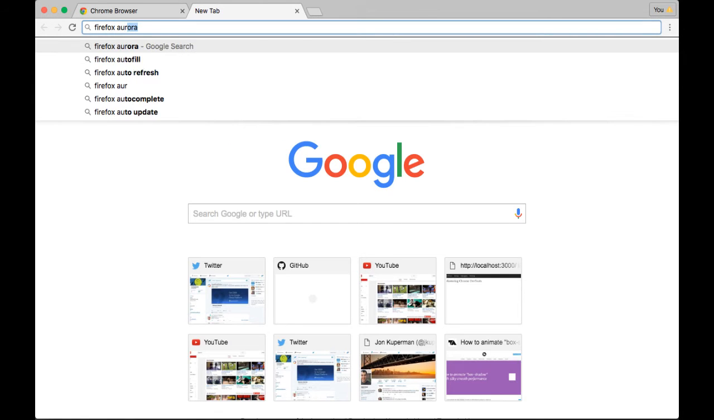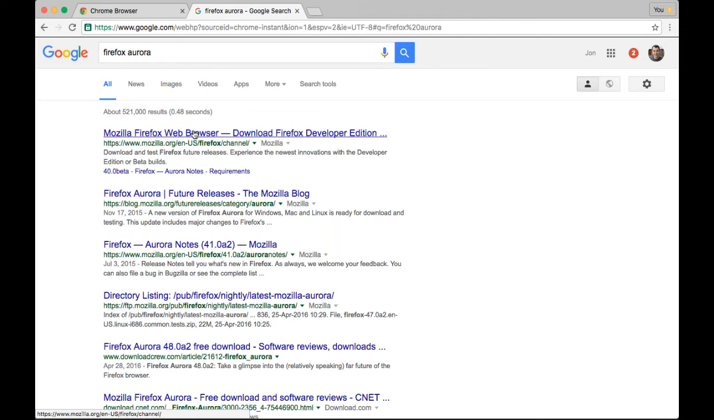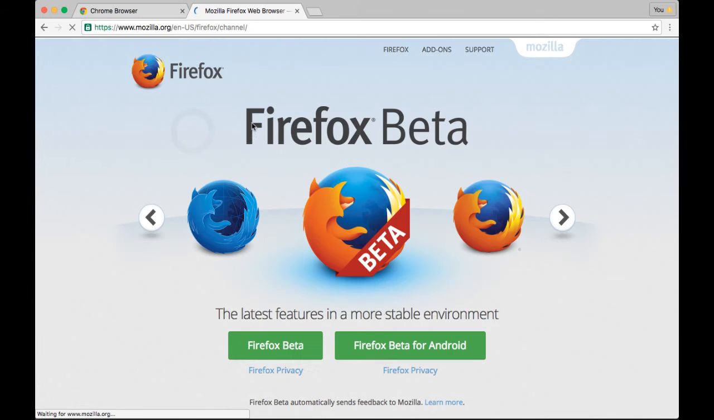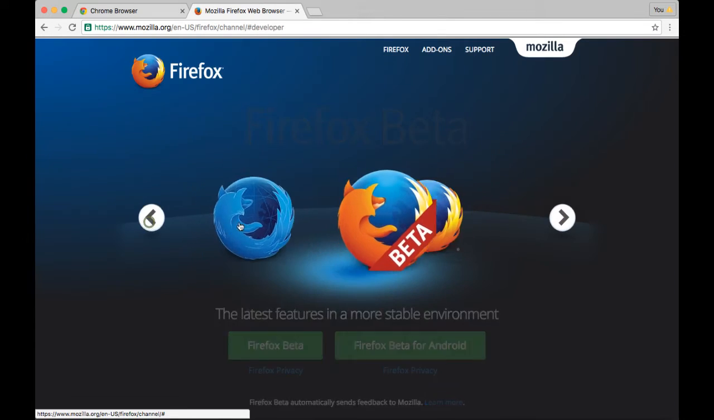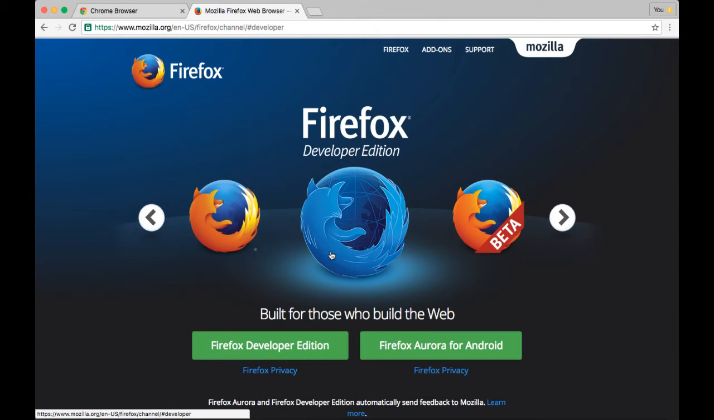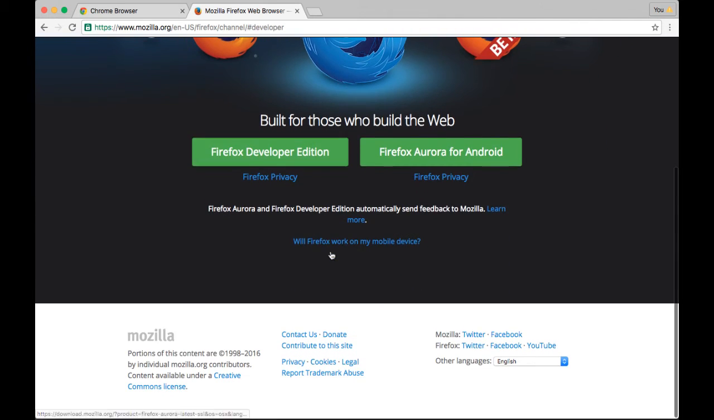For those that like Firefox, I think it's called Aurora. Yep, so you can go ahead and download Firefox Beta. They have a DevTool version. Oh, I guess they got rid of Aurora. Okay, so you can get their Firefox Developer Edition. Same idea here. You get all the latest and greatest DevTools stuff.